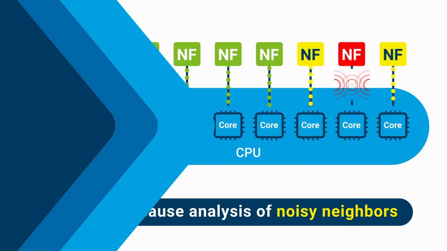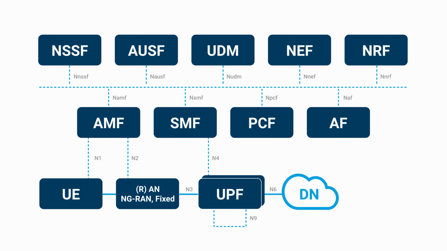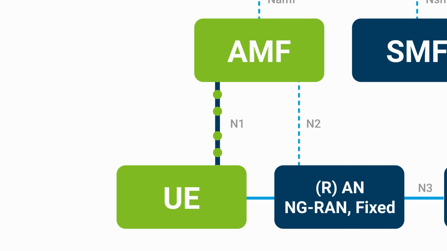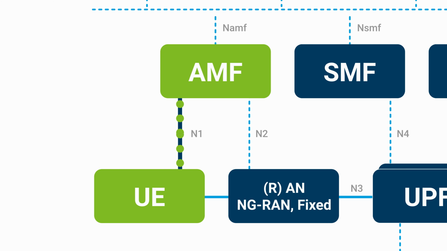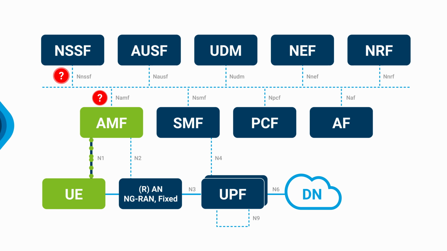neighbor scenarios. The starting point for analysis is the key performance indicator. In this case, the connection time between user equipment and the access and mobility management function, or AMF, has gone outside of performance bounds. Prior to the EXFO solution, it was extremely difficult to determine the nature of the problem and its causes, as there simply wasn't enough contextual data, such as IP addresses or container names, from the underlying infrastructure to effectively troubleshoot the issue.